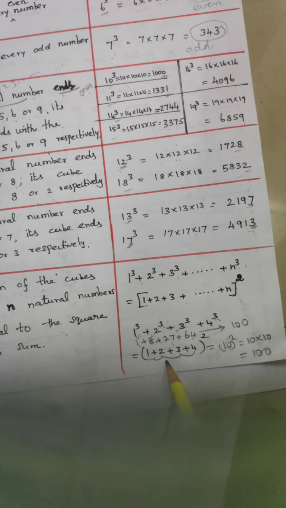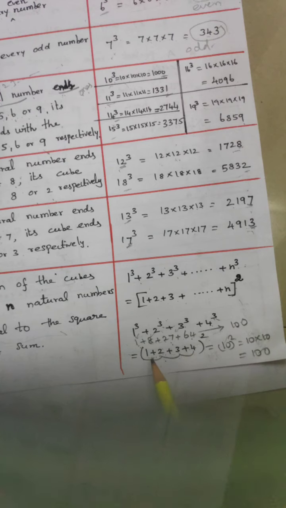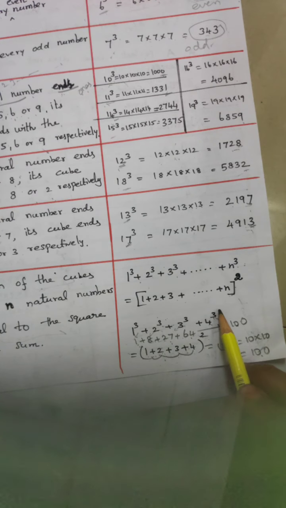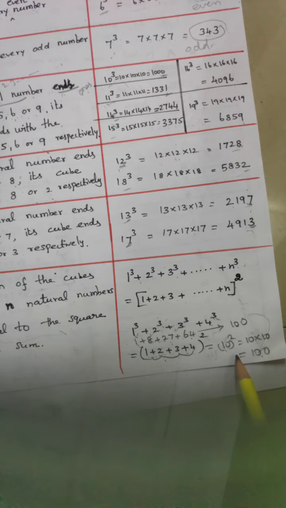Then, next step, what am I writing? The natural numbers, then the square. 1 plus 2 plus 3 plus 4, the numbers I am selecting. Add these numbers and you get the answer 10. Power 2, right, means 10 into 10 equals 100. This answer and that answer are the same.